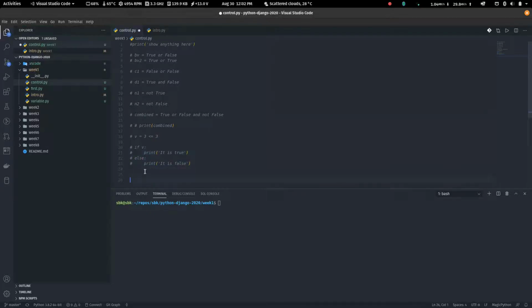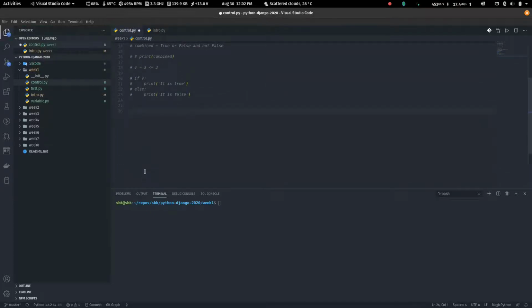Let's say your name is Kofi, and you are going to the ATM machine to take cash, and you have a balance of, oh no, make it 3,000 Ghana cedis.